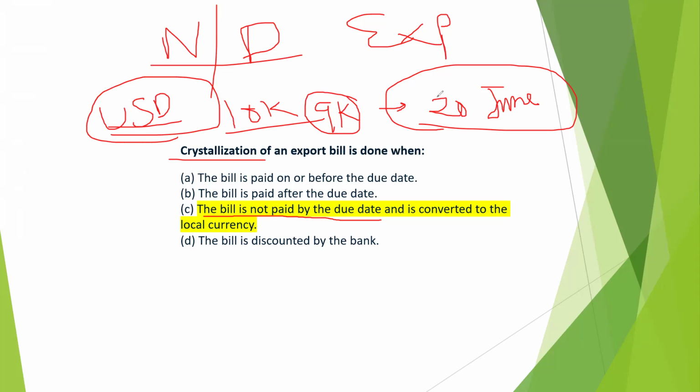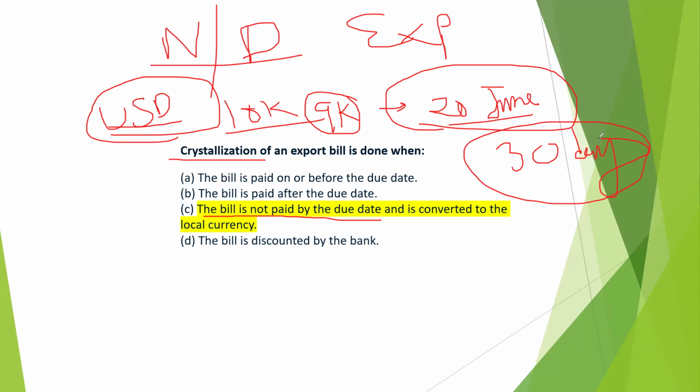So on the due date, 20th June, the bill is not paid. What will the bank do? The bank will crystallize, but not on 20th June. At minimum, the bank will give 30 days time for the recovery of the bill, or for getting the payment.